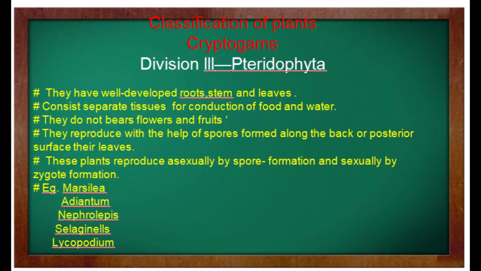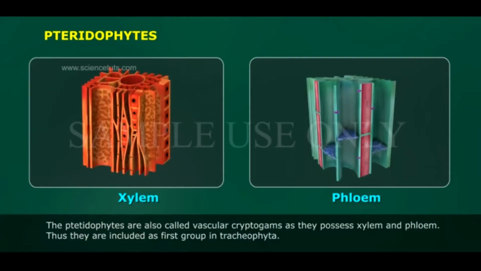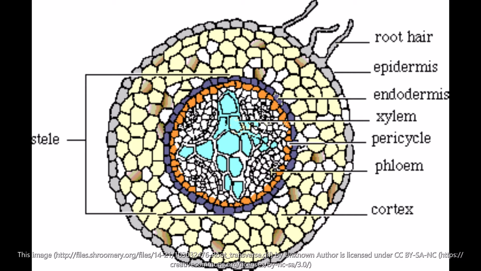Examples are Marsilea, Adiantum, Nephrolepis. A special characteristic of this division is that they consist of conducting tissue, that is xylem and phloem, for conduction of water and nutritive material. So pteridophytes are also called vascular cryptogams because they possess a special type of conducting tissue for conduction of water and nutritive material. Pteridophytes are a more developed group than the bryophytes and thallophytes.